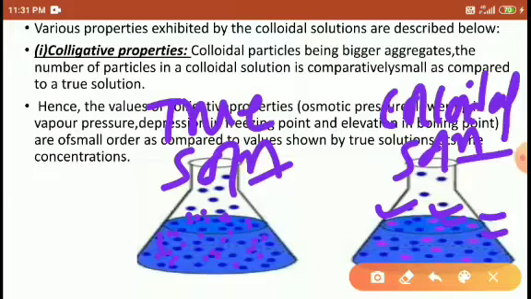So look, you may count how many colloidal particles are there, students? 1, 2, 3, 4, 5, 6, 7, 8, 9. So here 9 colloidal particles are present.